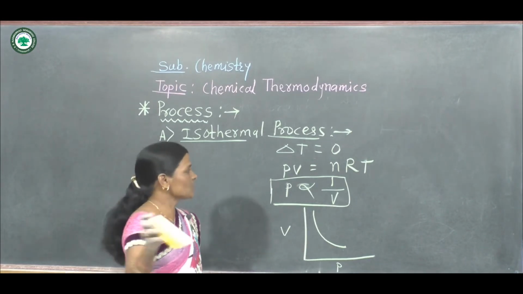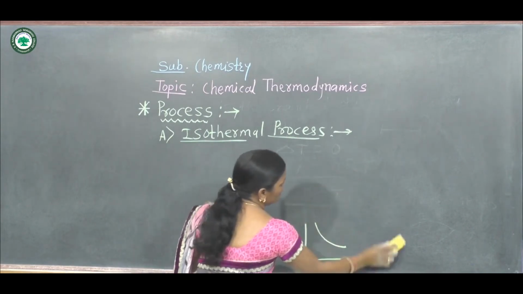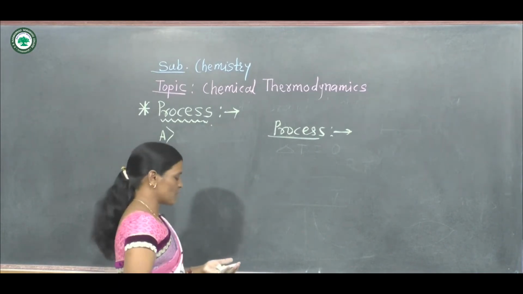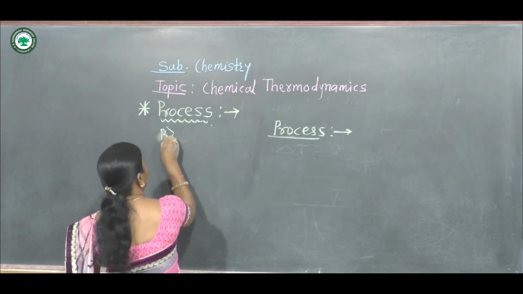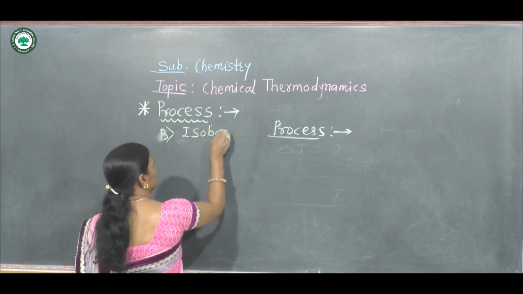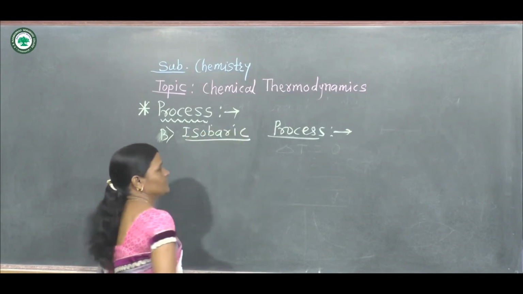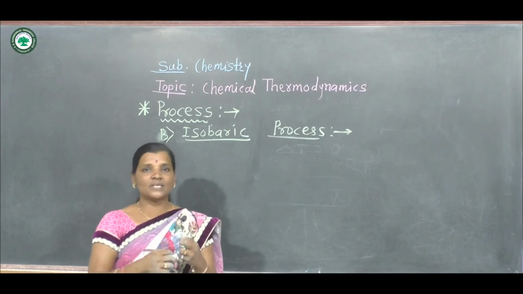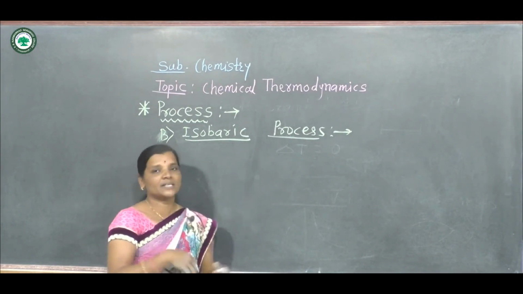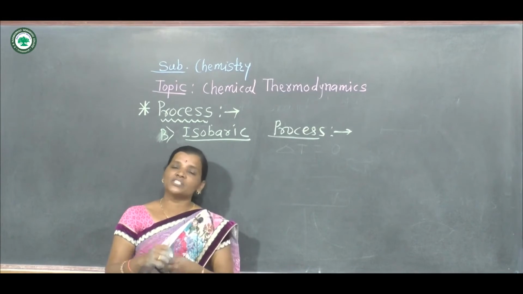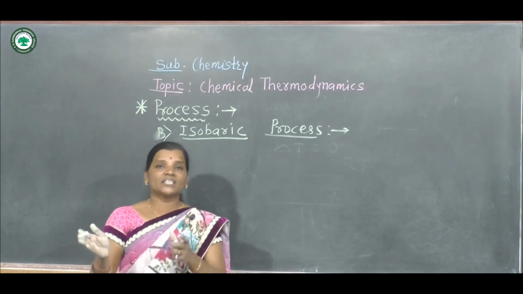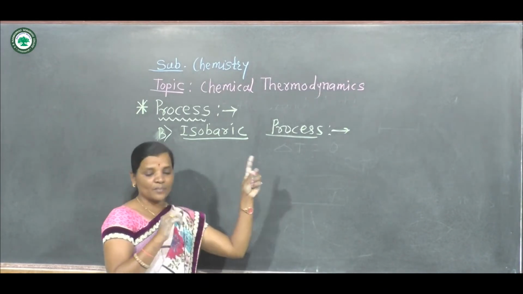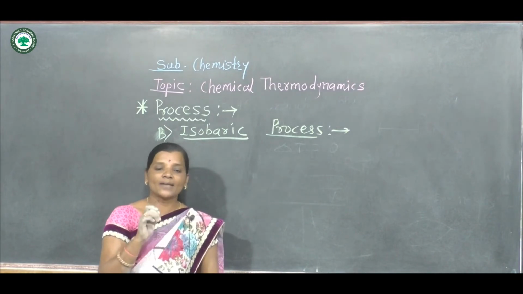Okay. So the next process we'll consider is the isobaric process. Second process from this topic, isobaric process. Now let us see first what is isobaric process. Iso means same or constant. Baric means the pressure of the system. When pressure of the system remains constant throughout the exchange from initial to final state, then that is called an isobaric process.